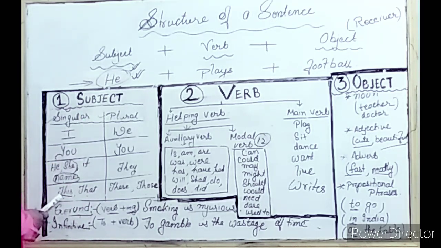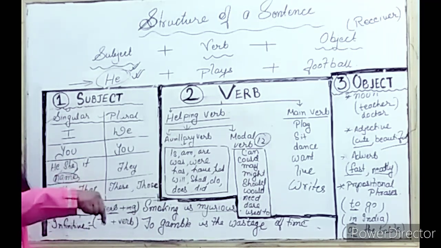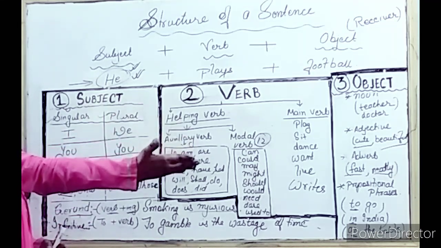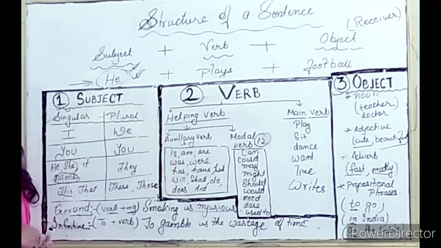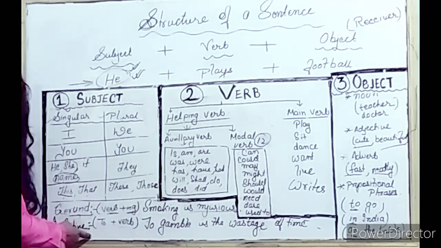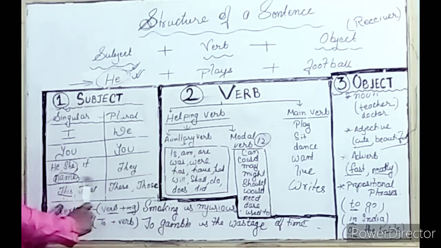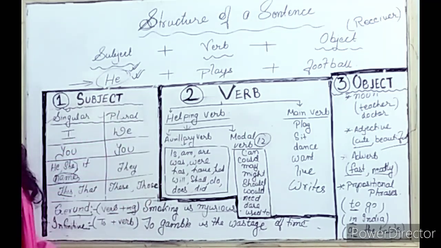Then we can also use this and that. What is the difference between this and that? This means जो चीज आपके नजदीक रहता है वह this होता है, जो चीज आपसे थोड़े दूर पे रहता है वो that होता है. For example, this is a whiteboard. That is a cupboard. You can use that. The plural of this and that will be these and those. So these are the things you can use as a subject.